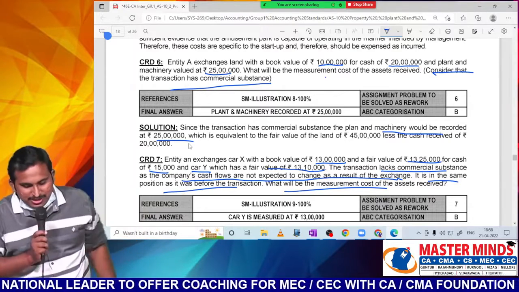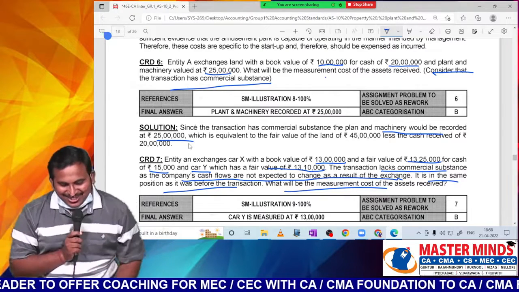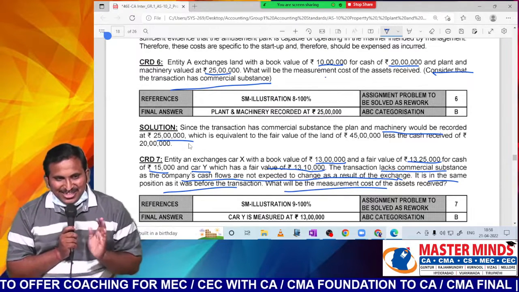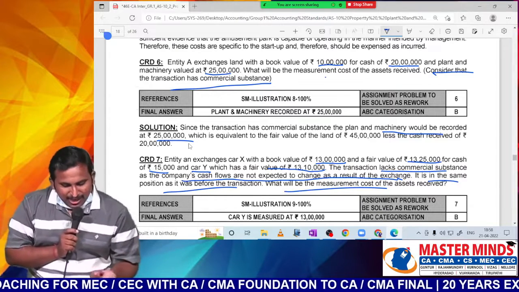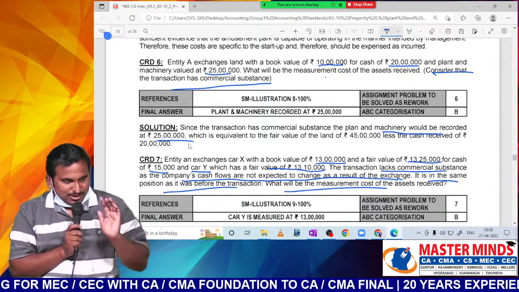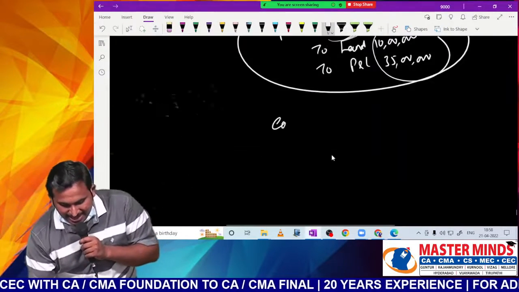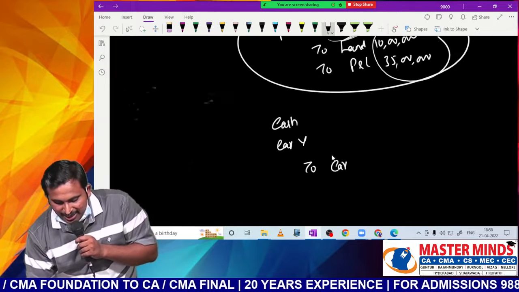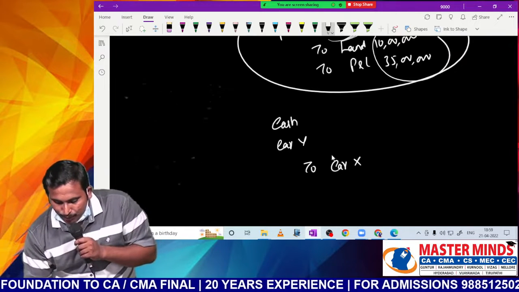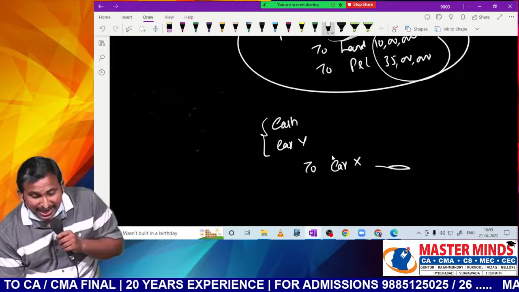Can you tell me the entry for this? What you are giving? Car X. What you are getting? Cash of 15,000. Car Y of 13 lakh 10,000. Sir, please remember, you are getting cash. You are getting car Y. For that you are giving car X. Now tell me, I have to record these two together at which value? Together at carrying amount of the X.